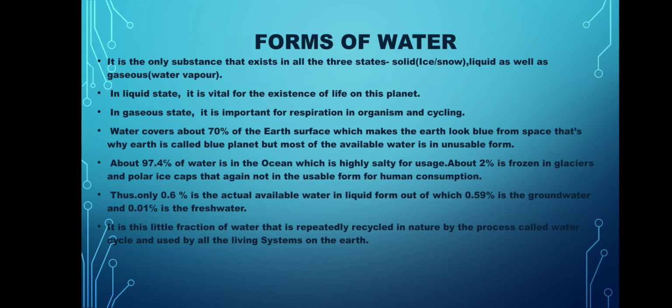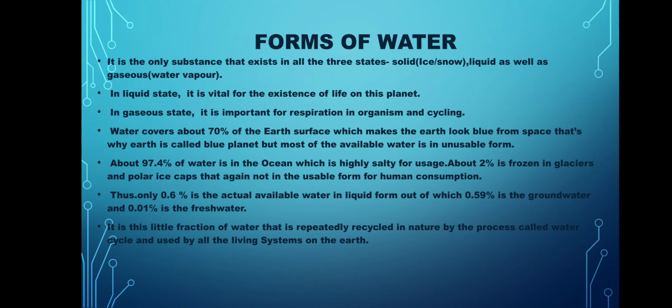Why? Because 97.4% of water is in the ocean, which is highly salty for usage. We can't use ocean water or sea water because it is highly salty. And about 2% is frozen. Frozen means freezed form में है, solid form में है. That is in glaciers as well as in the polar ice caps. And that again we can't use for human.